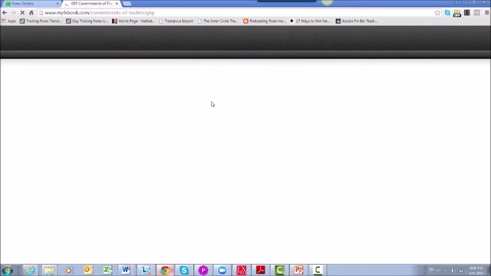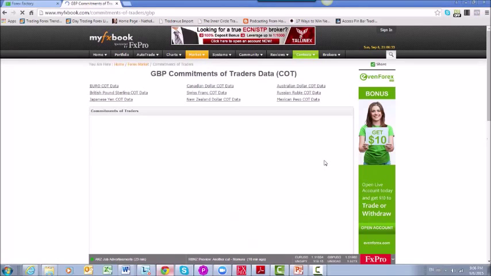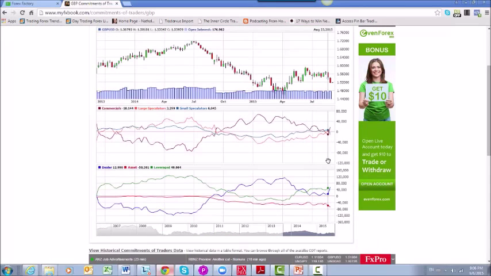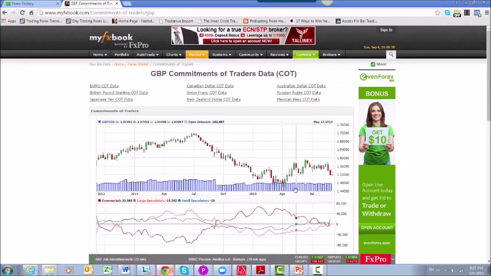Let's take a look at the British pound here. For the pound, we see dealer longs have gone up, and we see here leverage money have decreased their longs. And as for the asset managers, the short positions have increased. So all of this points to a bearish outlook on the British pound here.